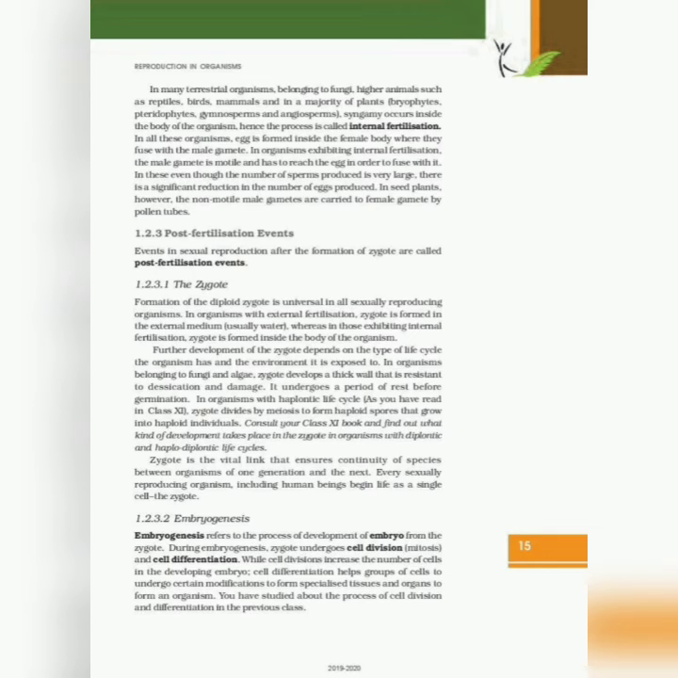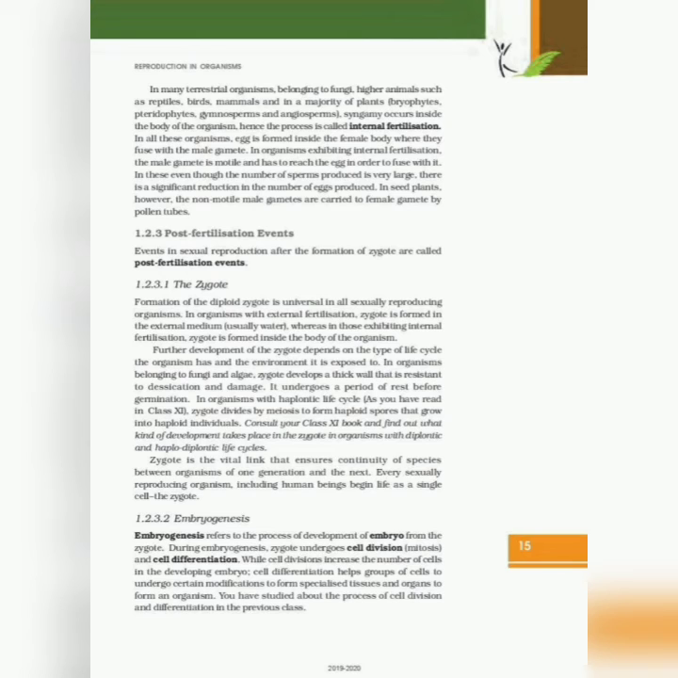In many terrestrial organisms belonging to fungi, higher animals such as reptiles, birds, mammals, and in a majority of plants, bryophytes, pteridophytes, gymnosperms, and angiosperms, syngamy occurs inside the body of the organism, hence the process is called internal fertilization.